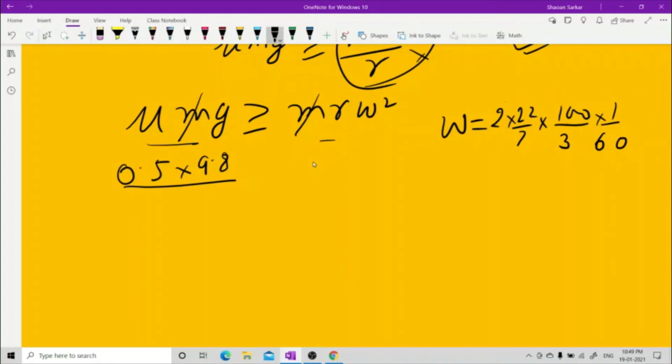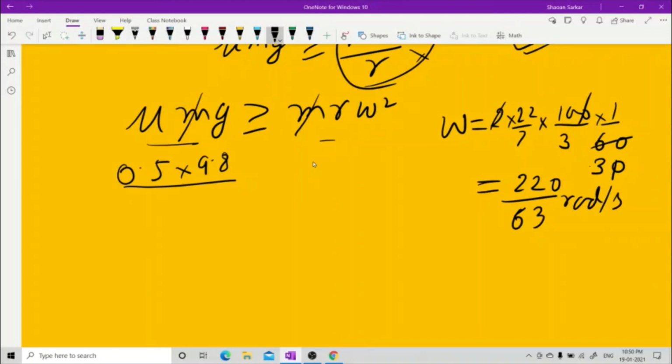This 2 will go with 30, and this 0, let the 3 go with this. Now you see you have 220 on the top. Now 9 7s are 63. This is rad per second, omega.